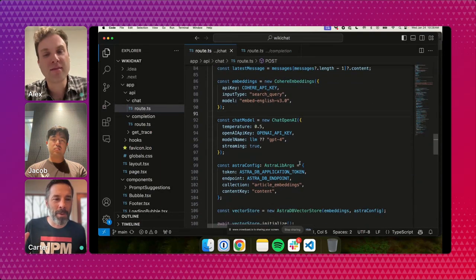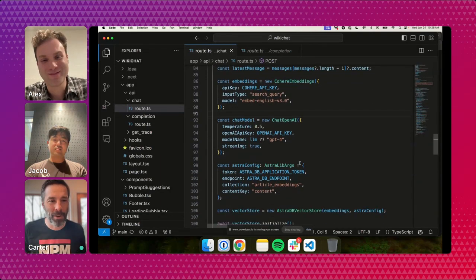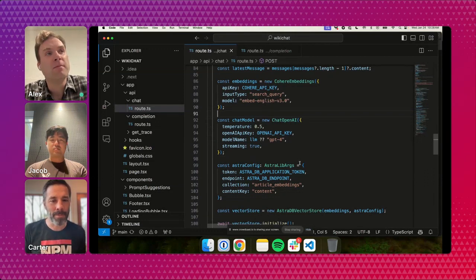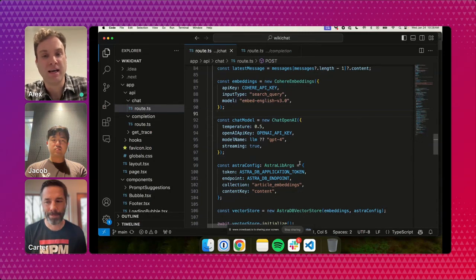So once again, I'm just sort of the average dev. We've already heard about OpenAI, and I think everyone's heard about OpenAI. Maybe not everyone's heard about Cohere. So what is Cohere, and why are we using it instead of OpenAI? Yeah. Before you store data in a vector store, you need to convert the raw text to vector embeddings, and you do that using an embedding model. Cohere is just one of many embedding models you could potentially use to create those vector embeddings.